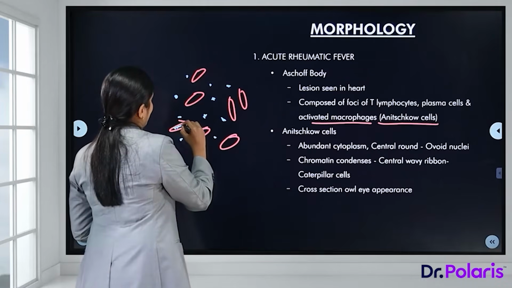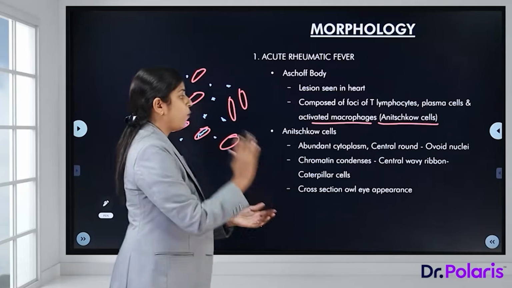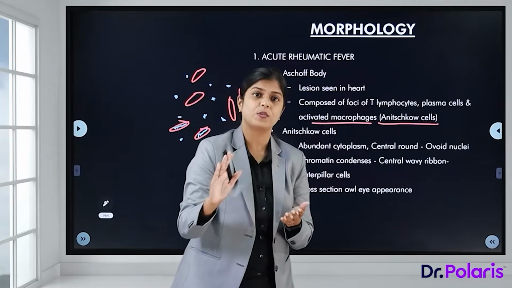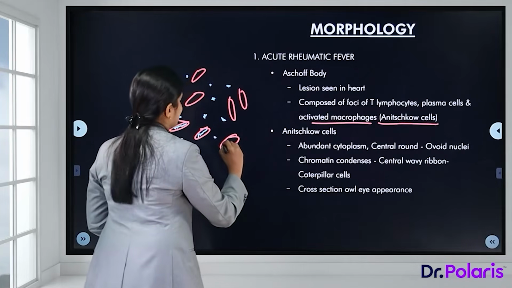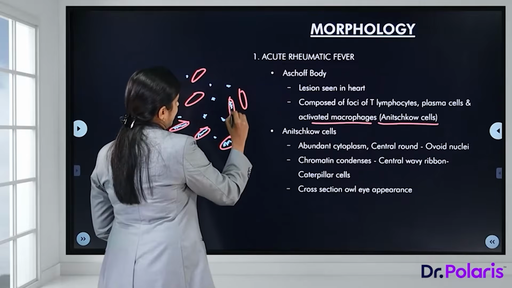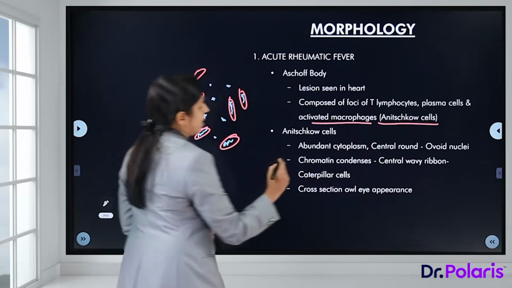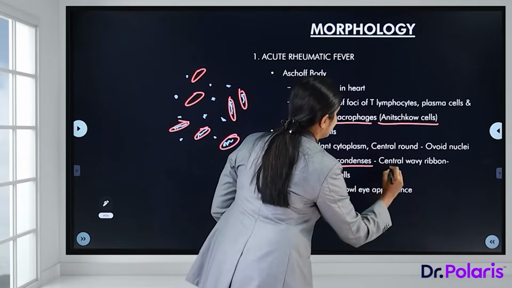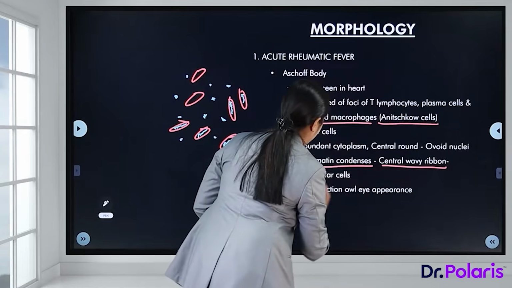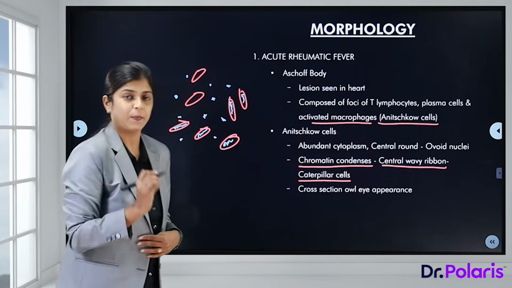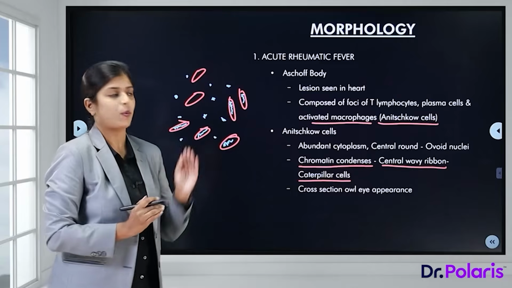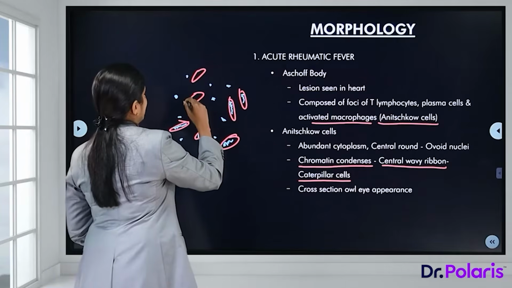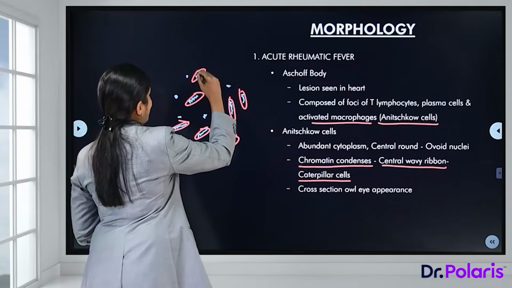The cells are round or ovoid, but when we take a longitudinal section, they appear as caterpillars, as we see here. That is because the chromatin condenses and the central wavy ribbon appears as a caterpillar. So that is why they are also known as caterpillar cells. So we have a lot of these Anitschkow cells.